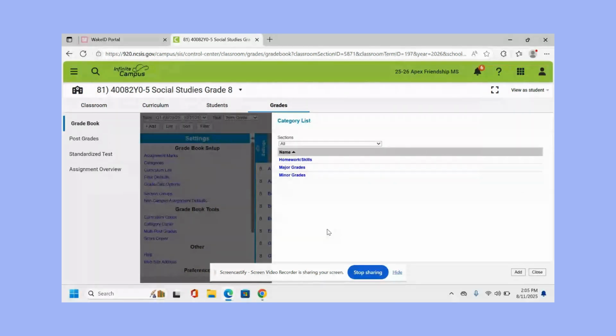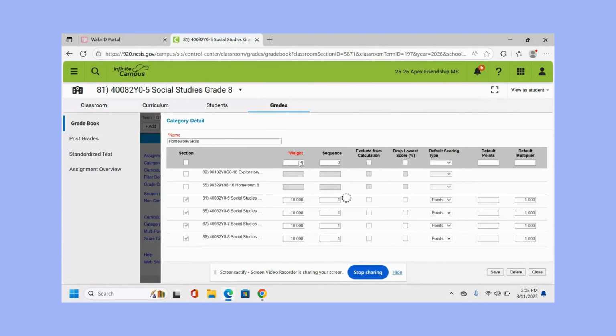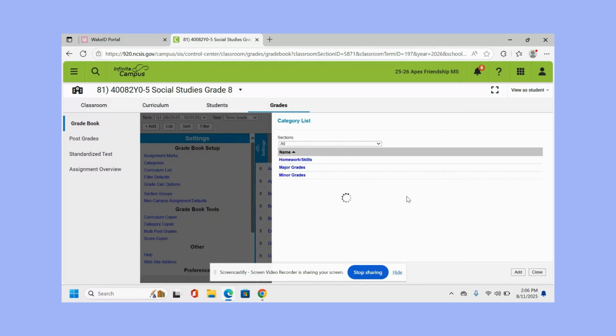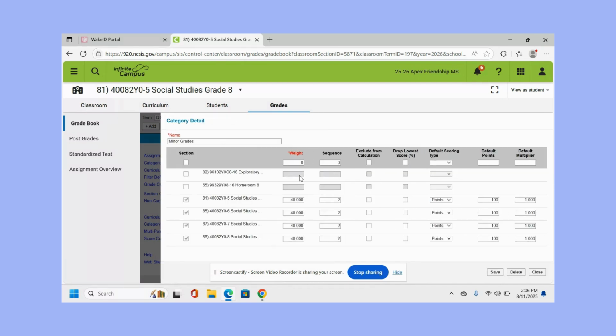Okay, I have my 3 categories, and when I go into each of my categories, I can view the weights. I can double check all 3 of my categories and confirm that they have totaled up to 100%, right? Homework skills is at 10%, wonderful. And we've got, let me see, my minor grades was the other one that I had to add in, and that should be at 40%, wonderful. So we're going to go ahead and close.